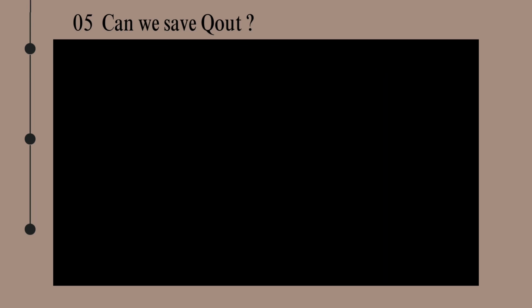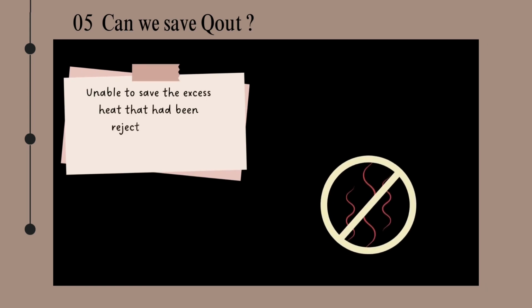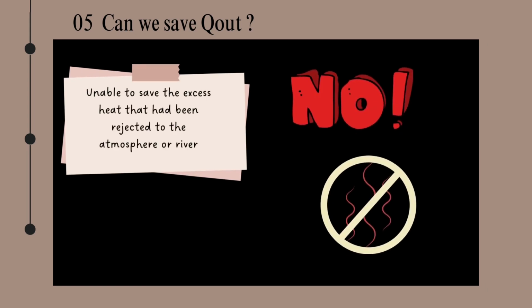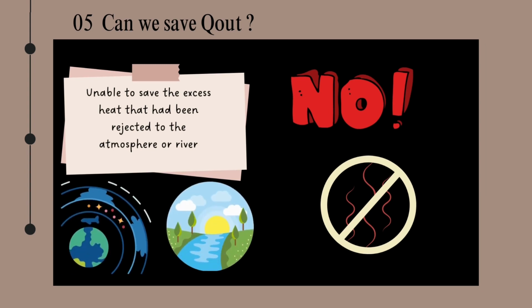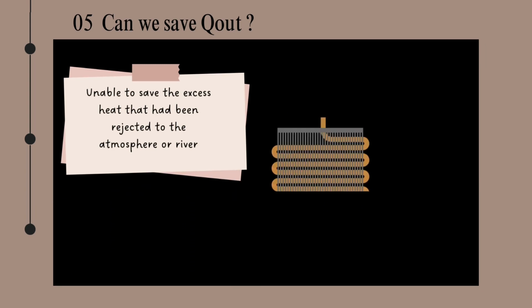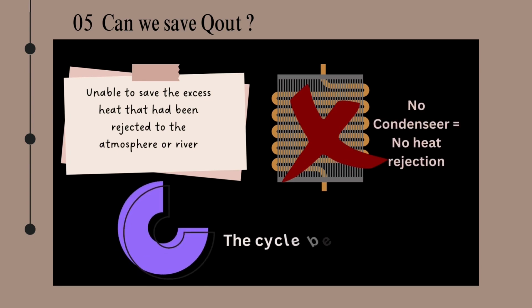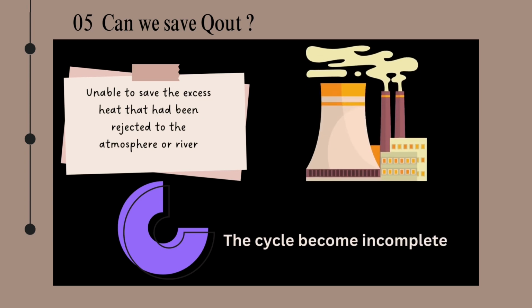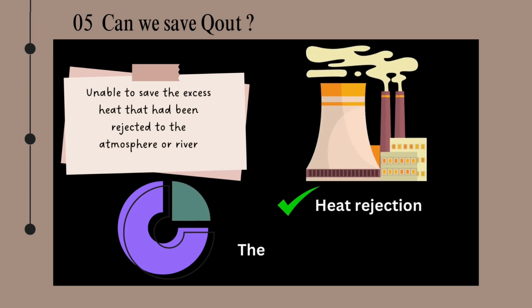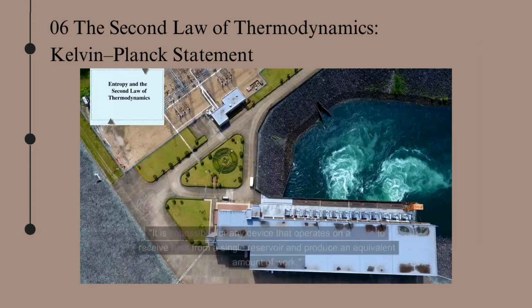Well, unfortunately, we cannot save the Q out or the heat that has been rejected to the atmosphere or river. This is because without a heat rejection process in a condenser or in a heat engine, the cycle cannot be completed. Cyclic devices such as steam power plants cannot run continuously unless the cycle is complete.